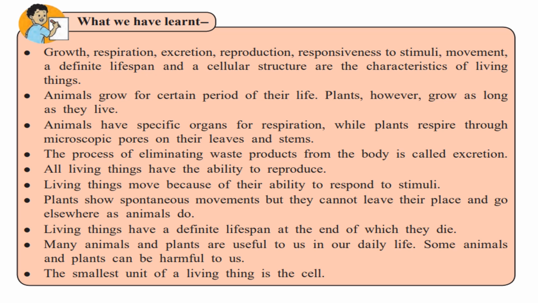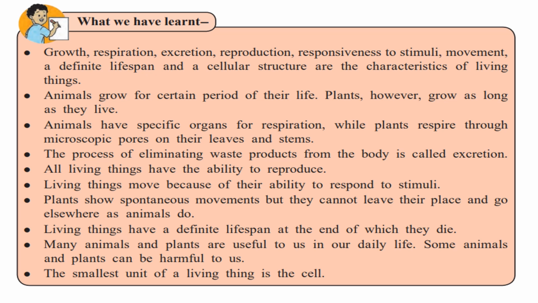Third point: animals have specific organs for respiration, while plants respire through microscopic pores on their leaves and stems. Now, some of the animals breathe through lungs, some breathe through gills, some breathe through their skin. So, we know that animals have special organs for respiration, but plants breathe only through tiny pores that are there on the leaves and the stems.